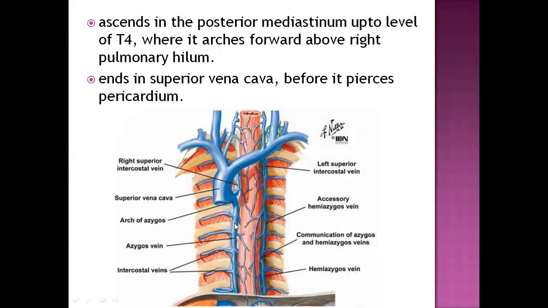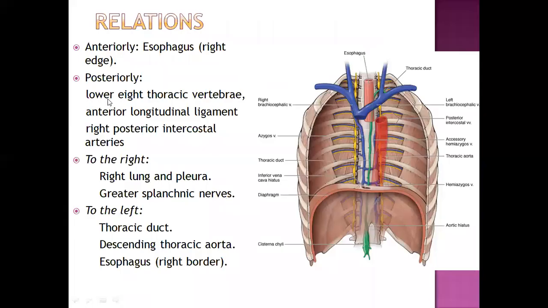It is ending in the superior vena cava before it pierces the pericardium. So the relations of this azygos vein: anteriorly, the azygos vein is related to the esophagus. Posteriorly, from this picture you can see it is related to the lower 8 thoracic vertebrae, and anterior to the bodies of the vertebrae we already know we have the anterior longitudinal ligament, and posteriorly it's also related to the posterior intercostal arteries.